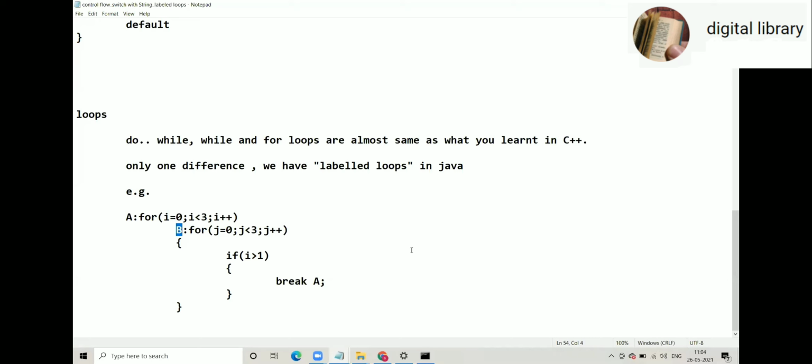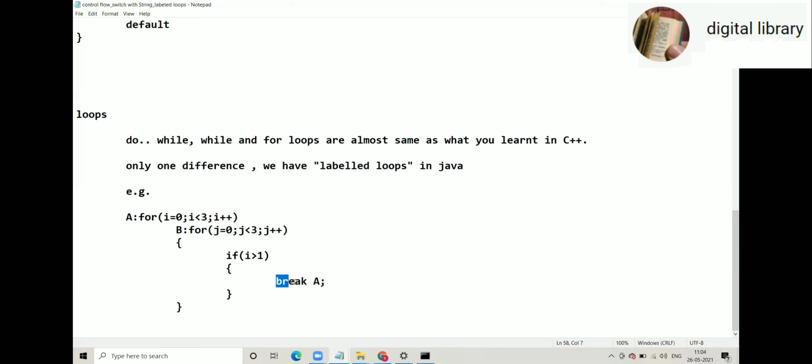Is it only for label A or B? I mean, is it for the first condition only, or does it automatically apply to the inner condition as well? See, you have given label A for the outer for loop and B for the inner for loop. Now, when you say just break, you will come out of the inner for loop. What if you want to come out of the outer for loop? So break A. So here break A is very important. B is not that important, because when you say just break, obviously you will break from the inner for loop. But break A means you will break from the outer for loop. So that outer for loop break is very important as compared to the inner for loop.